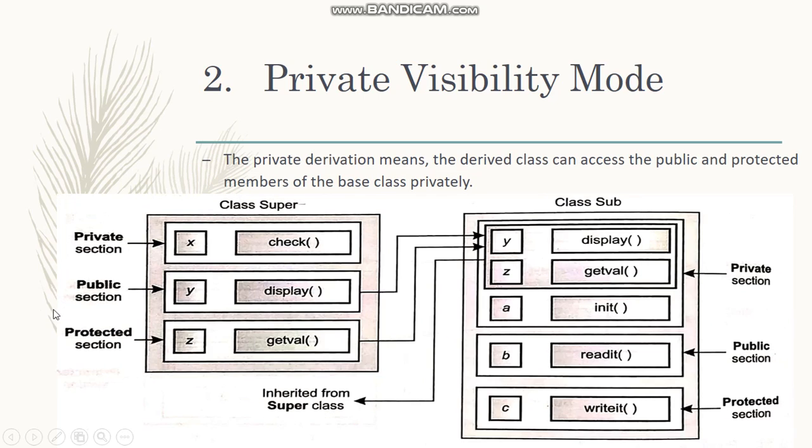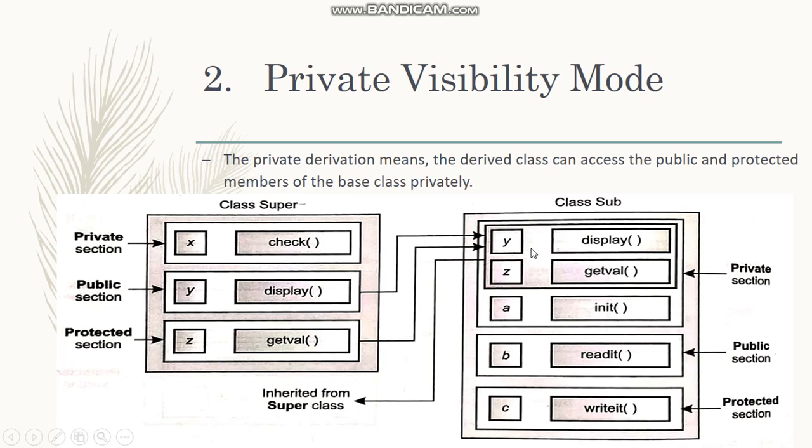Now the next one is private visibility mode. The private derivation means that the derived class can access the public and protected members of the base class privately. What it means, as shown in the figure, is that the superclass has three sections, that is private, public and protected, as it was for the public. Then it has its member functions check, display and getwell.